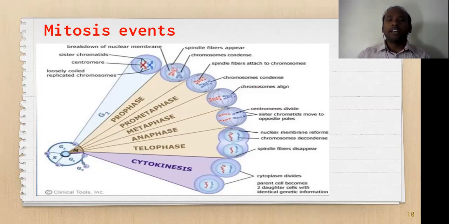In brief, I am going to give you a few important stages associated with the mitotic phase. The mitotic phase is divided into major substages: prophase, metaphase, anaphase, telophase. In between, there is a prometaphase. After that, cytokinesis takes place. These are very sequential reactions that happen in the mitotic phase. And finally, cytokinesis is the step where the parent cell becomes 2 daughter cells with identical genetic information. So this is how the mitotic events happen.